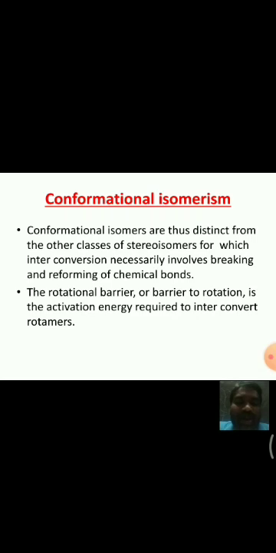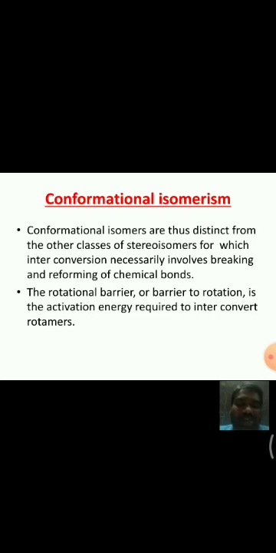These isomers are thus distinct from other classes of stereoisomers, in which the interconversion necessarily involves breaking and reforming of chemical bonds. That's why they are studied in a separate classification.